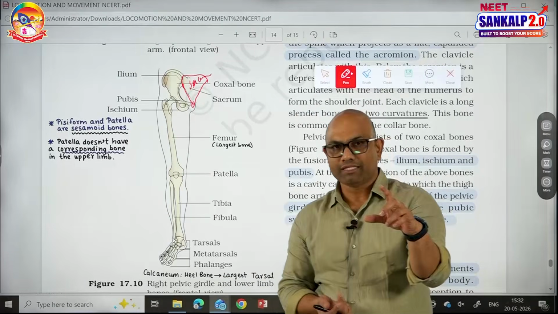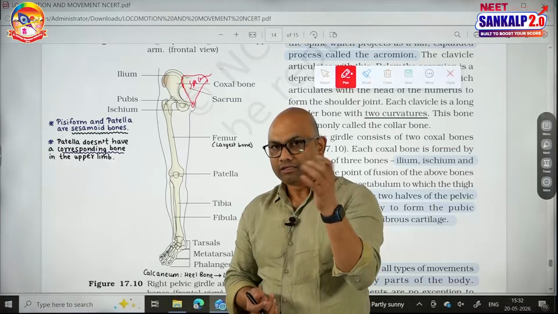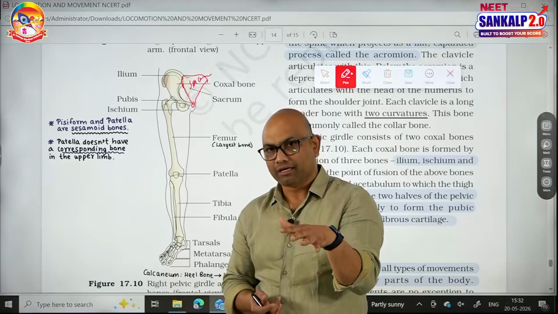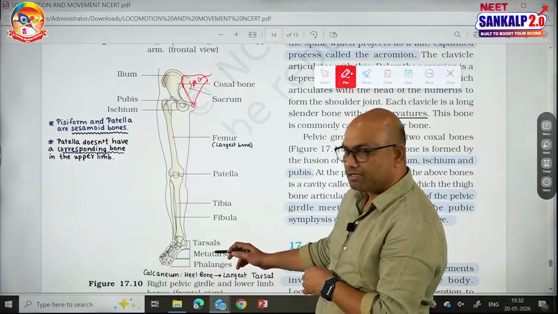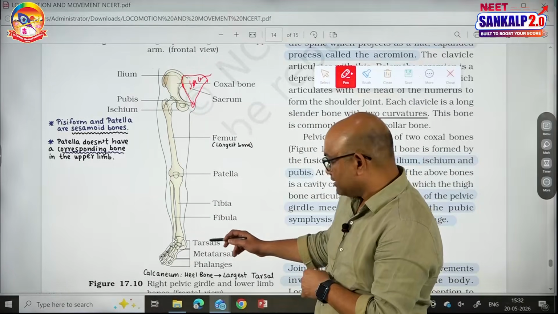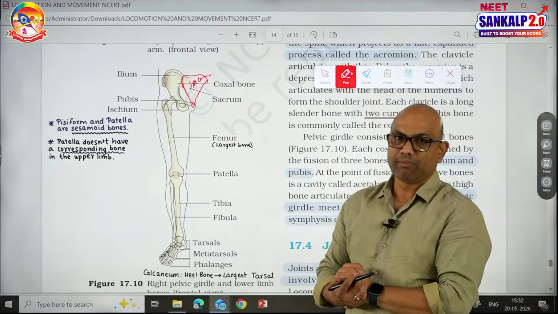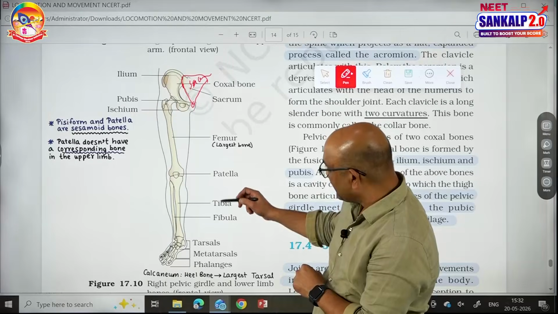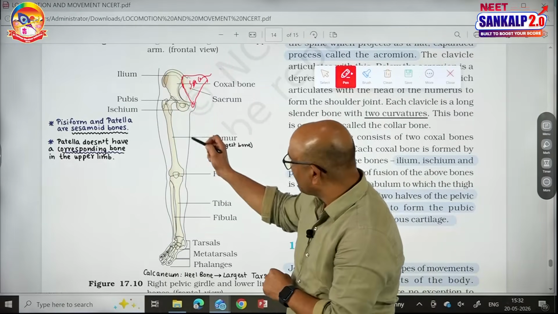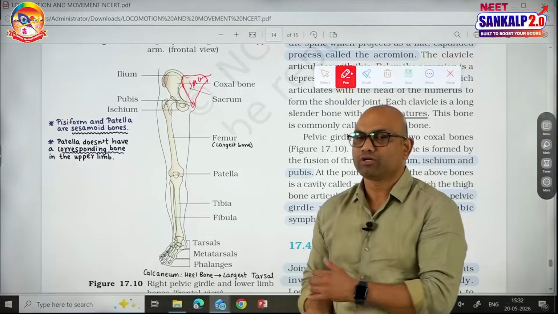Big toe is having 2 phalanges. The remaining 4 toes are having 3 phalanges in each. So 14 phalanges plus 5 metatarsals, 14 plus 5, 19. 7 tarsals, 19 plus 7, 26. 1 fibula 27, 1 tibia 28, 1 patella 29 and 1 femur 30. So each lower limb is also having 30.